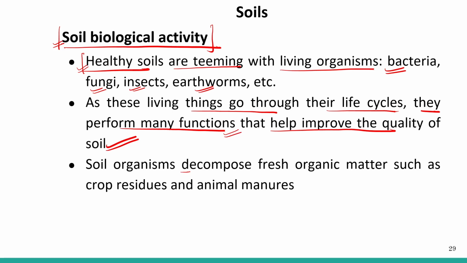Soil organisms decompose fresh organic matter such as crop residues and animal manure. So whatever manure or crop residue is there, these organisms decompose that component of the soil.